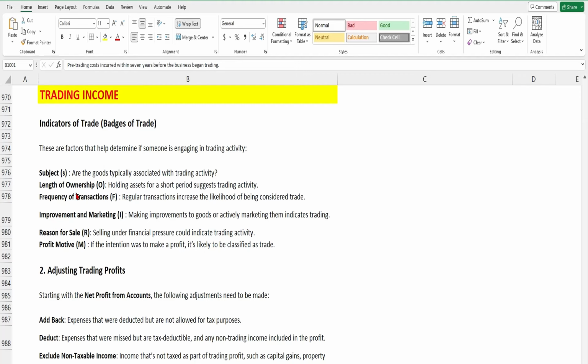Now, reason for the sale. Selling under financial pressure could indicate a trading activity. Actually, it could not indicate it, I think.